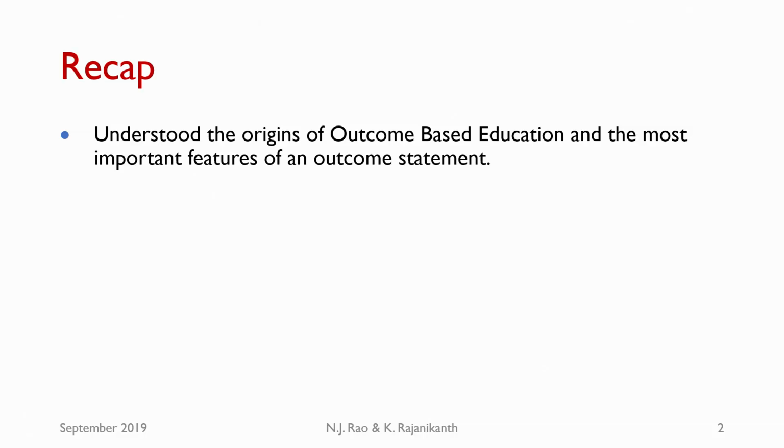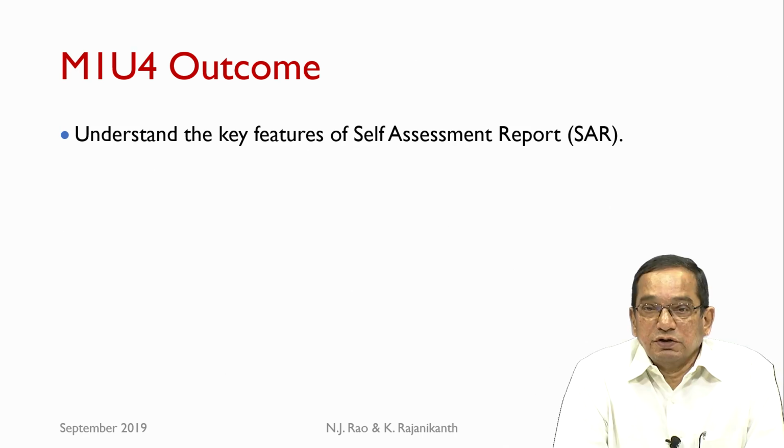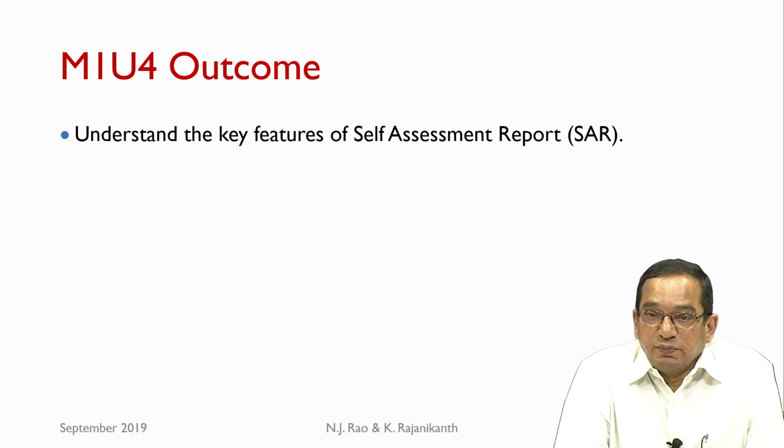In the earlier unit, we understood the origin of outcome-based education and the most important features of an outcome statement. We also had a very broad look at the OBE framework as required by the NBA. In this unit, we will look at the self-assessment report that the department has to prepare while seeking accreditation.